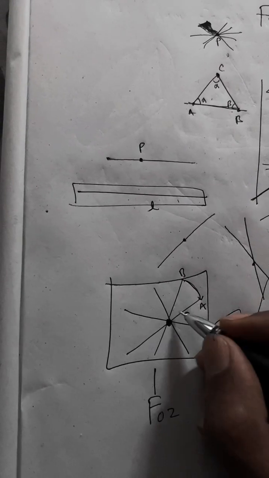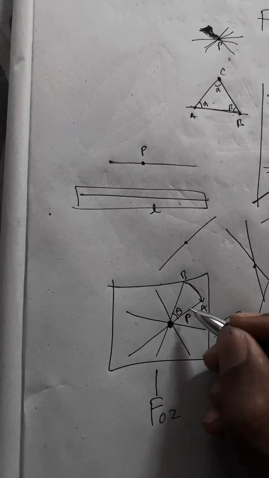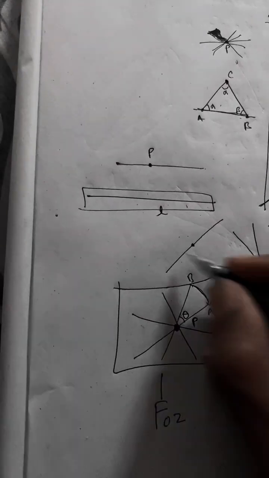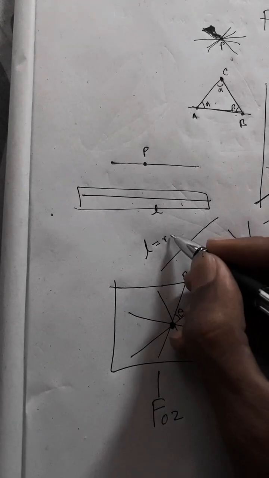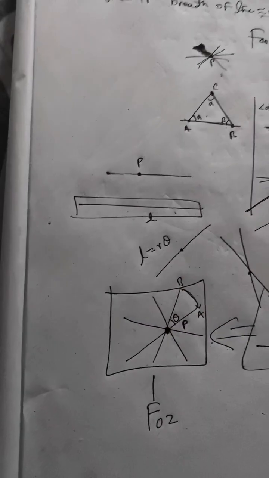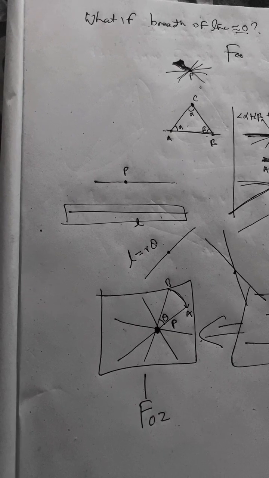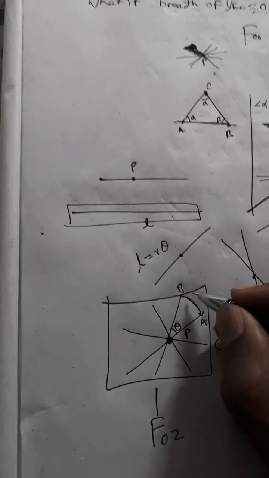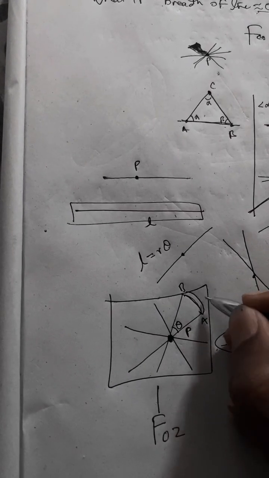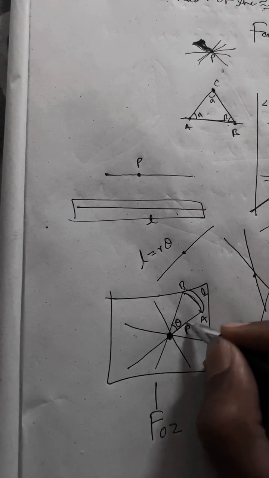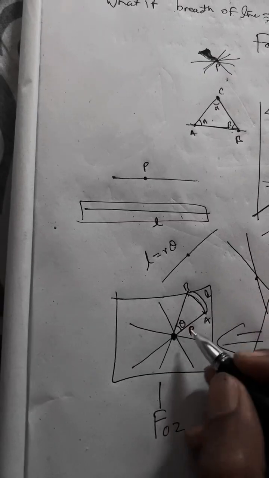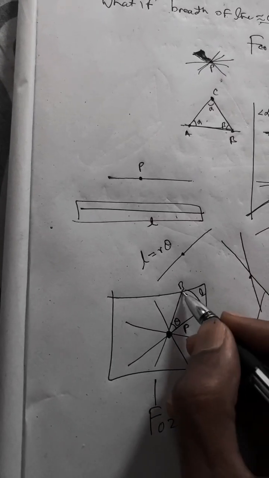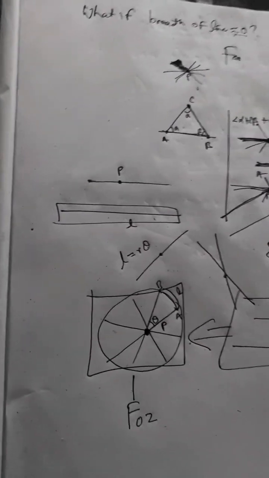This is arc length, this is angle theta, and we can simply use L equal to R theta. L is this arc length. R is this radius, because we can draw a circle perfectly like this.